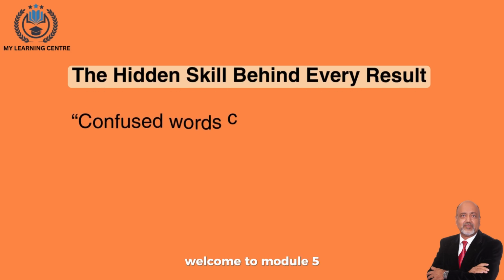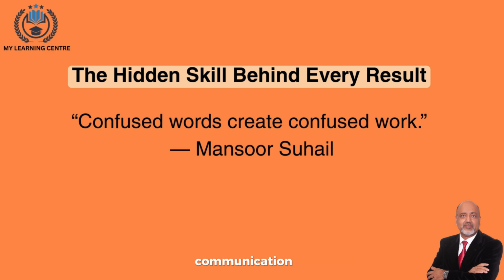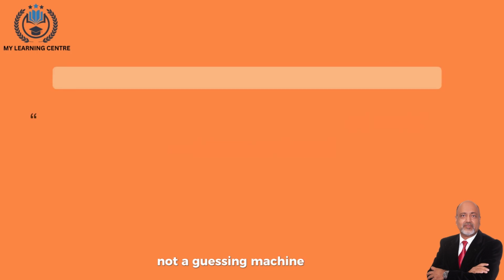Welcome to Module 5. You've learned how to plan and organize your systems. Now comes the bridge between thought and execution, communication. AI agents don't guess what you mean, they follow exactly what you say. The difference between brilliance and chaos is usually one unclear sentence. Today, we'll learn to speak the language of clarity so your agent performs like a professional, not a guessing machine.